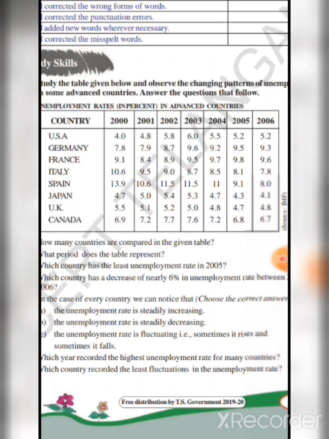Next, last question. Which country recorded the least fluctuations in the unemployment rate? So which country recorded the least fluctuations? Anyone answer? Meena? Yes, the answer is Japan. Japan underwent the least fluctuations in the unemployment rate. Yes, good, good for your participation.